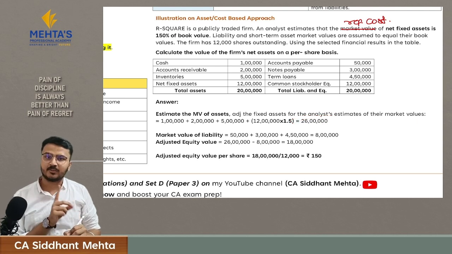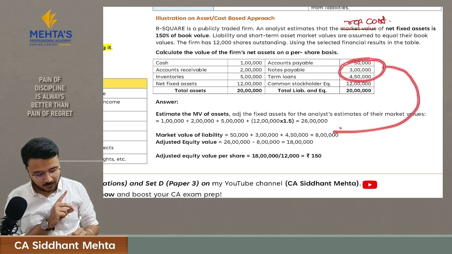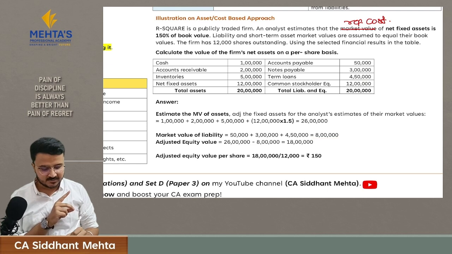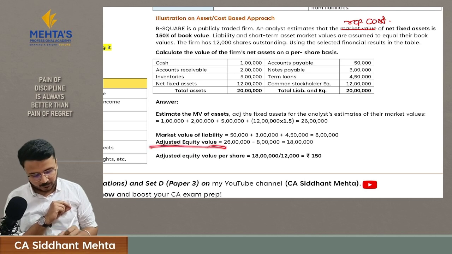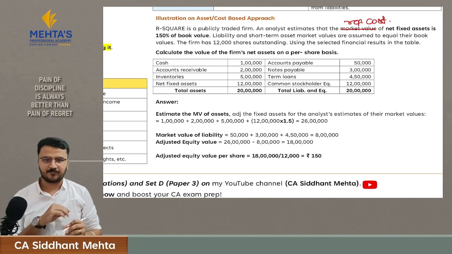Then we will consider the value of liabilities. There are no adjustments here, hence we consider this value as it is, and the total amount is 8 lakh rupees. To calculate the value of the business, we subtract this amount from the value of assets, and we will get the adjusted equity value, that is 18 lakh rupees. And to calculate the adjusted equity value per share, we will divide this 18 lakh rupees by 12,000, the shares outstanding, and you will get the amount of 150 rupees.